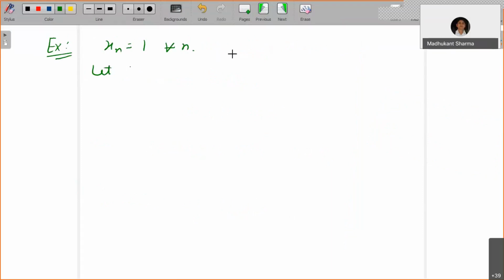What will be the limit? Because it's a constant sequence, you have to guess. We are going to show the claim that the limit of xn equals 1.